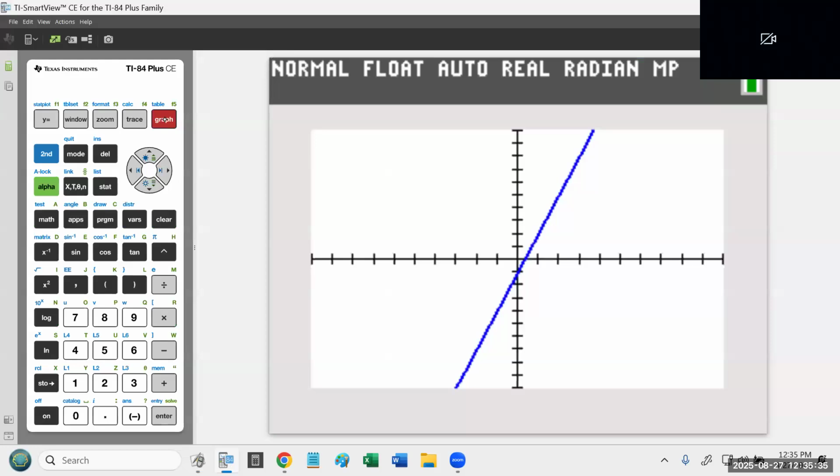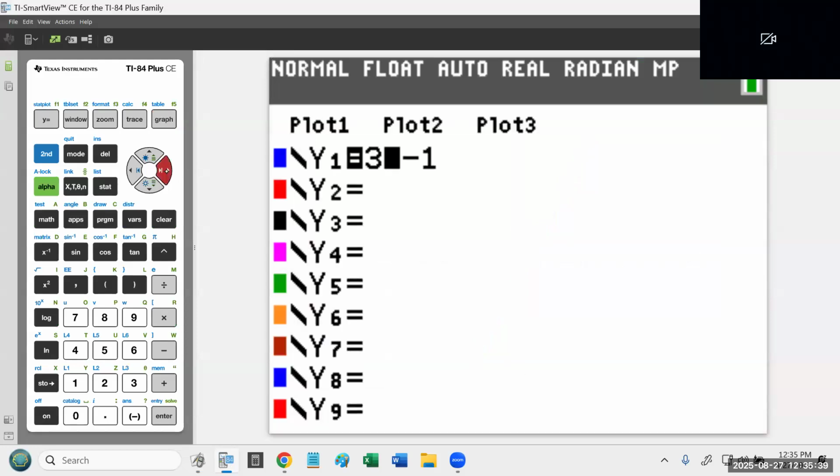All right, so the X button. The question was, where does this X come from? It comes from the button right next to the alpha key. It's the button that has the X and the T and the theta and the N.